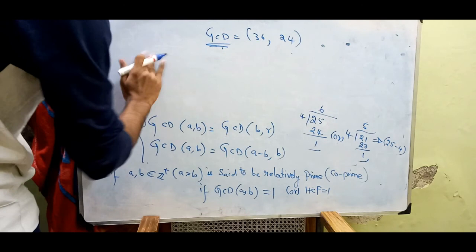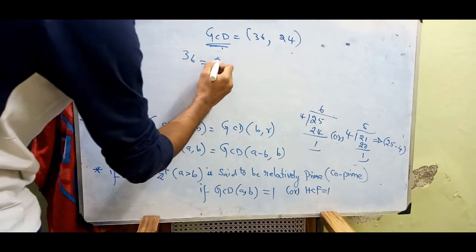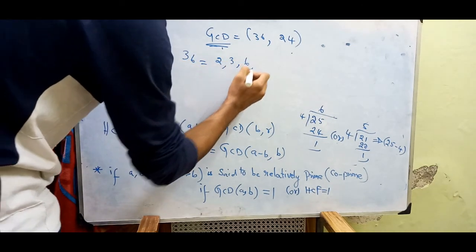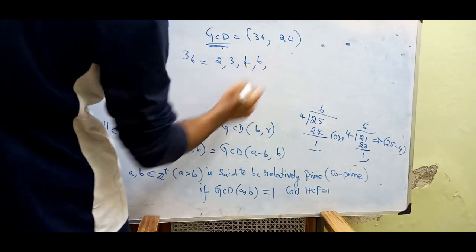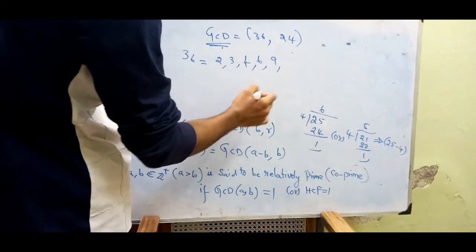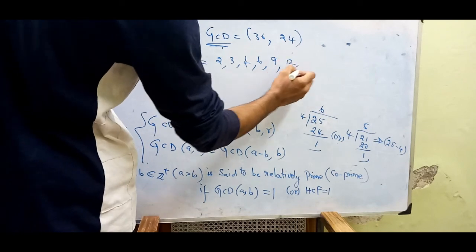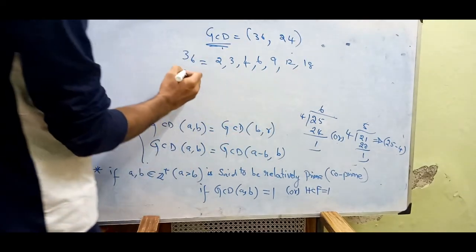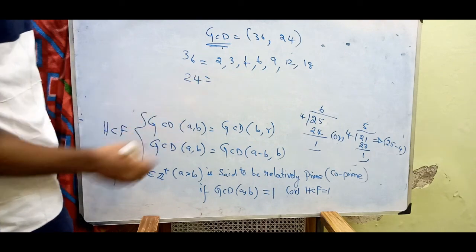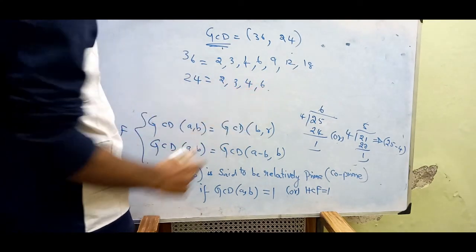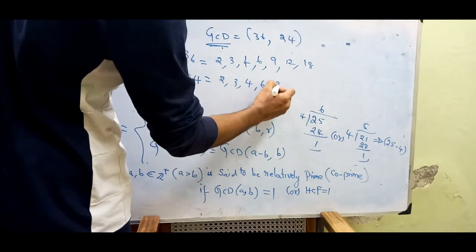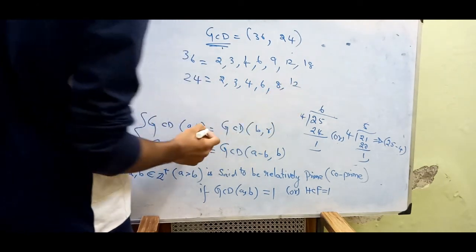So 36 has divisors 2, 3, 6, then also 4, 6, 9, then 12, then 18. What about 24? 24 has divisors 2, 3, 4, 6 again, then 8, then 12, right?